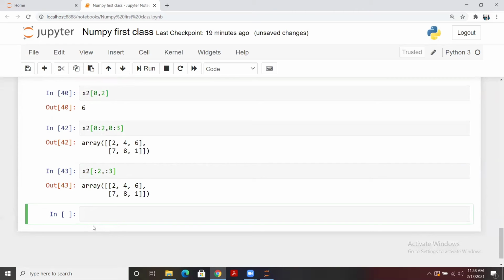Now you know that in case we need to do some indexing on a two-dimensional array, this is the way we can do it. Now you try it. In case of any confusion, we can discuss that part later as well.